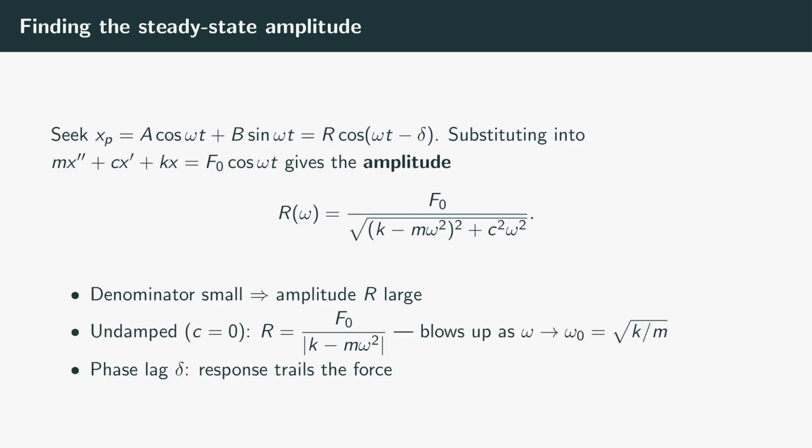Stare at that formula because it is the heart of the whole episode. The amplitude is large exactly when the denominator is small. In the undamped case, with c equal to 0, the denominator simplifies to the absolute value of k − mω², and that becomes 0 when ω equals ω₀, the natural frequency. At that point, the amplitude formula blows up to infinity. That explosion is resonance, and the rest of the episode is about exactly what happens as you approach it. The phase lag δ tells you the response runs behind the push.